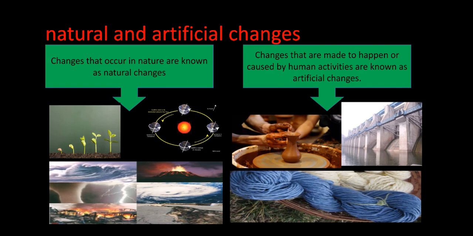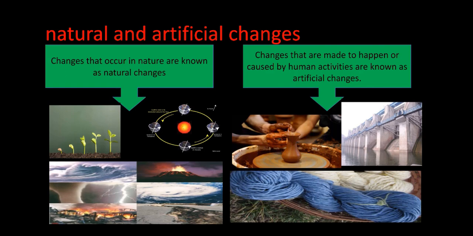As I've given you some pictures here, the growth of a plant is a natural change in which the plant grows naturally. Revolution of earth around the sun is also a natural change. The natural disasters which occur in nature are also examples of natural changes.